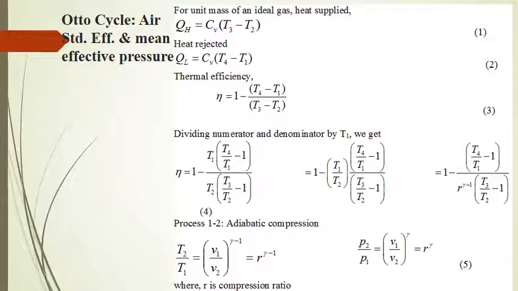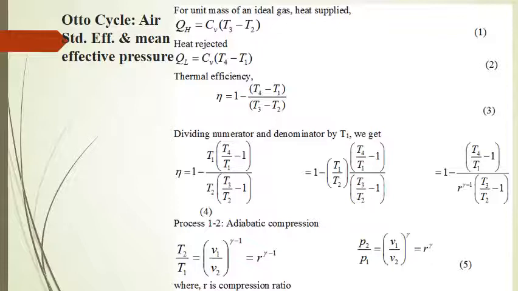Similarly, heat rejection takes place at constant volume. So heat QL is equal to Cv into T4 minus T1. Thermal efficiency is equal to work done upon heat supplied, and work done can be made equal to heat supplied minus heat rejected. So what we get is 1 minus heat rejected upon heat supplied.